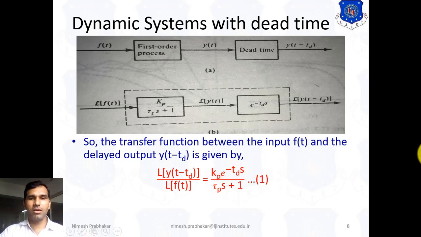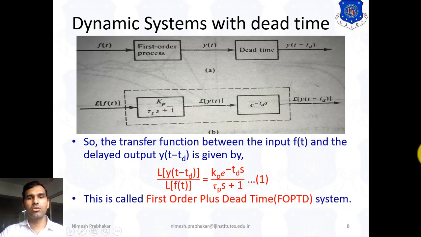This equation is known as the first order plus dead time system, where this part is the first order system and this is the dead time.